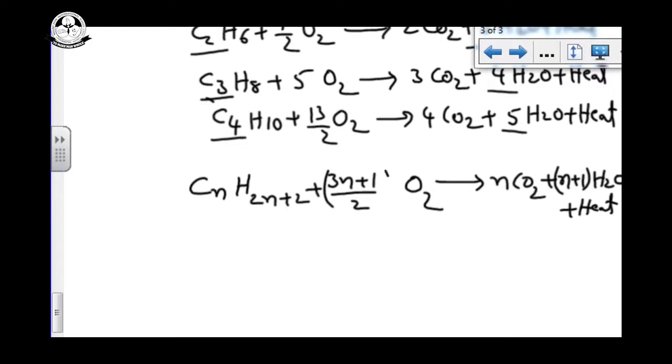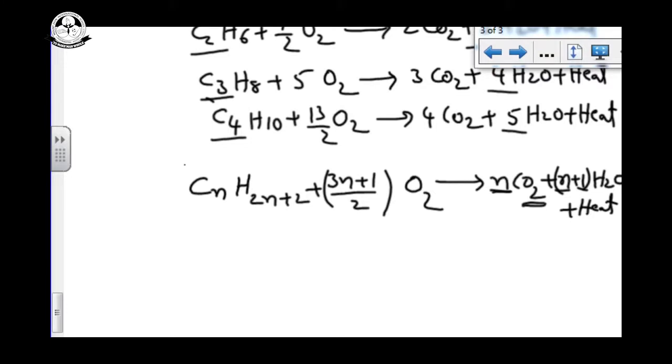See the total number of oxygens: 2n, that is 2 into n, oxygens in the CO2, and n+1 oxygens in the water, totally 3n+1 oxygens. Here 2n plus n, totally 3n, plus 1, so 3n+1 oxygens. So I am writing it divided by 2.